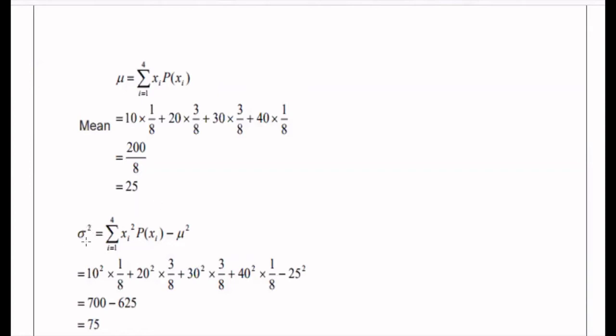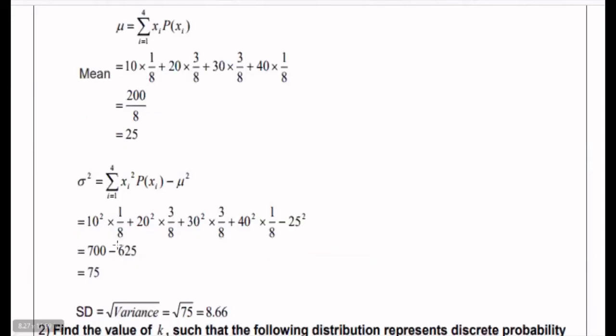Next, sigma square. Sigma square represents the variance. The variance formula is given by the summation over i equal to 1 to 4. Why 1 to 4? Because there are 4 values of x. It is xi square into p of xi minus mu square. Xi square means: the first one, x1 is 10, so 10 square into p of 1 plus 20 square into p of 2 plus 30 square into p of 3 plus 40 square into p of 4, minus mu square. My mu is 25, so mu square is 25 square, which gives the variance equal to 75.